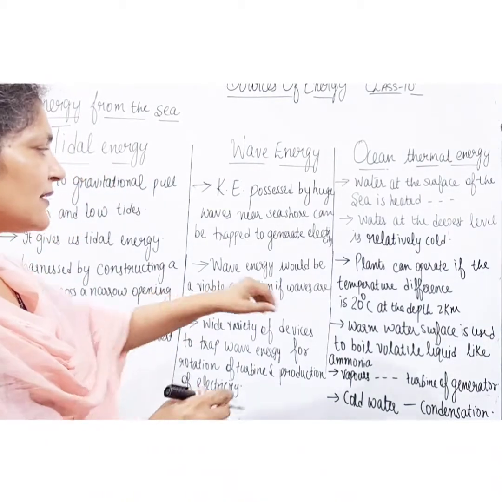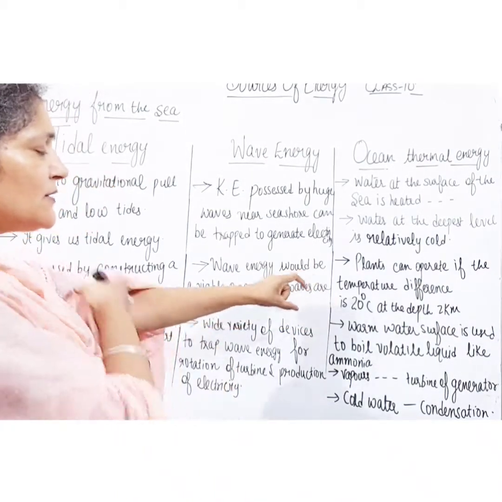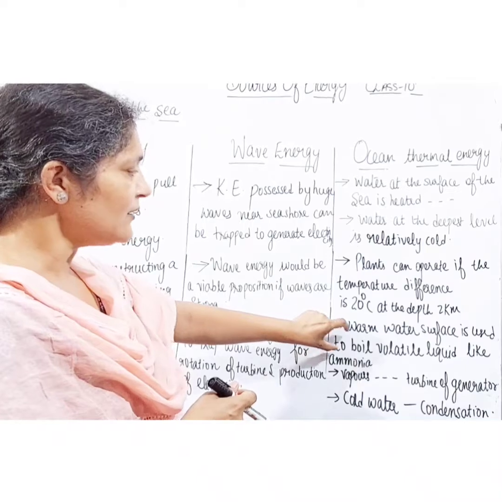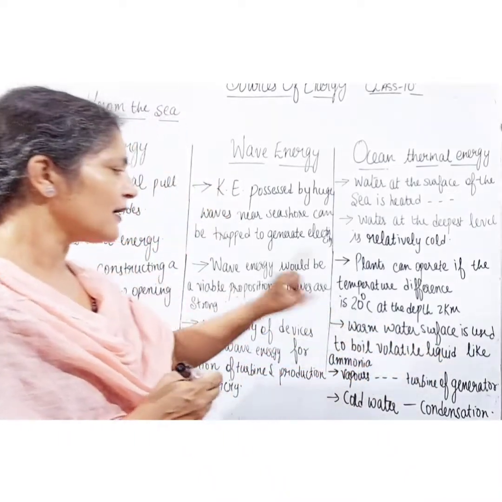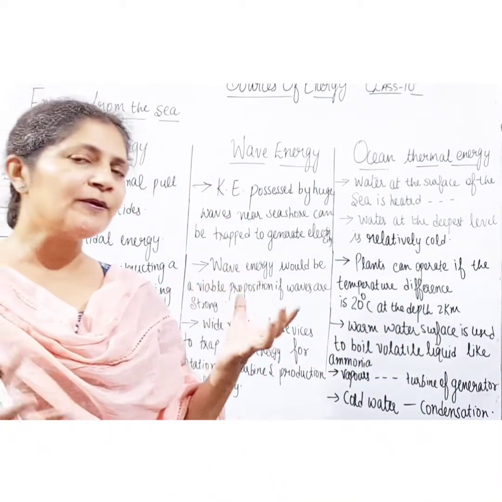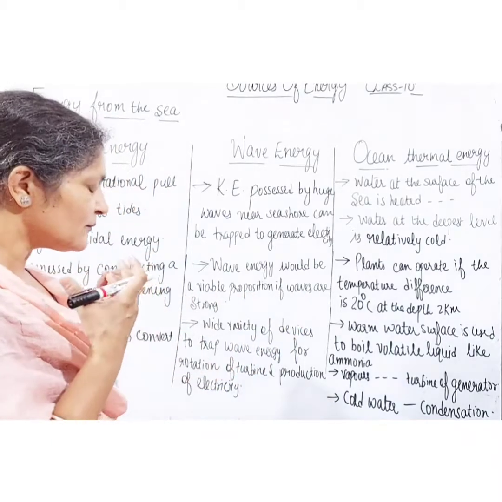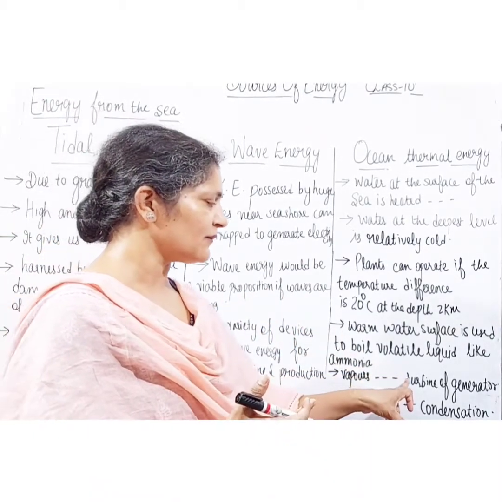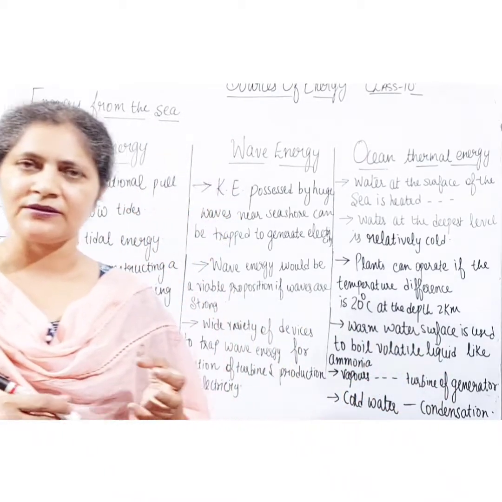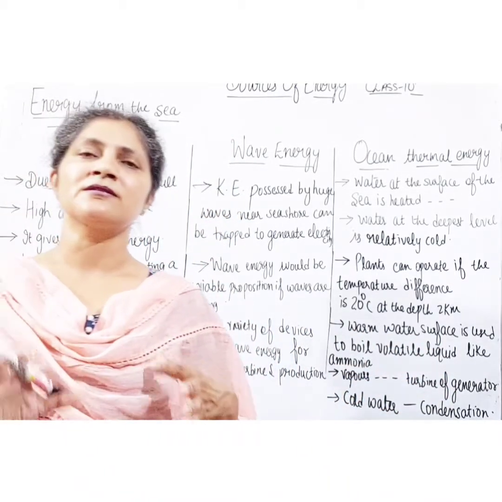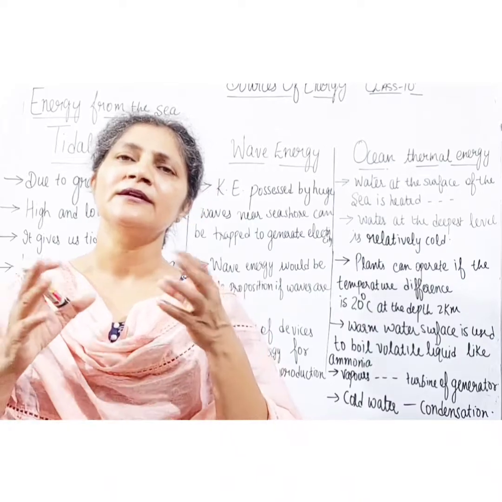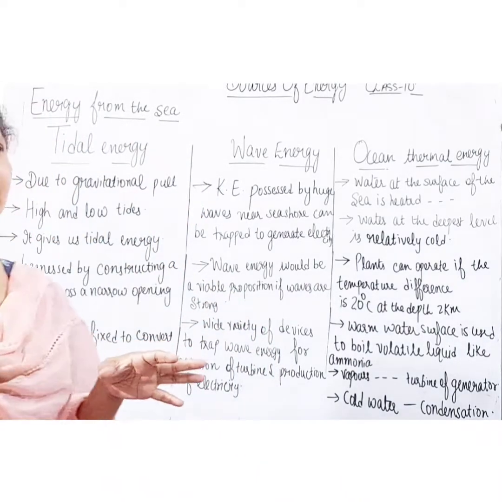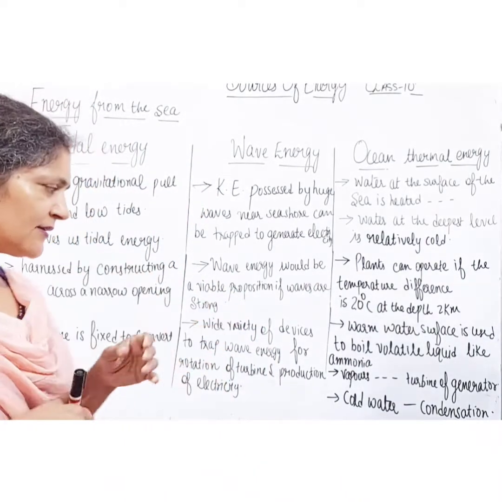The warm water is used to boil a volatile liquid like ammonia. The vapors produced are responsible for the rotation of the turbine of the generator, because our purpose is to turn the turbines of the generator so that we can generate electricity.